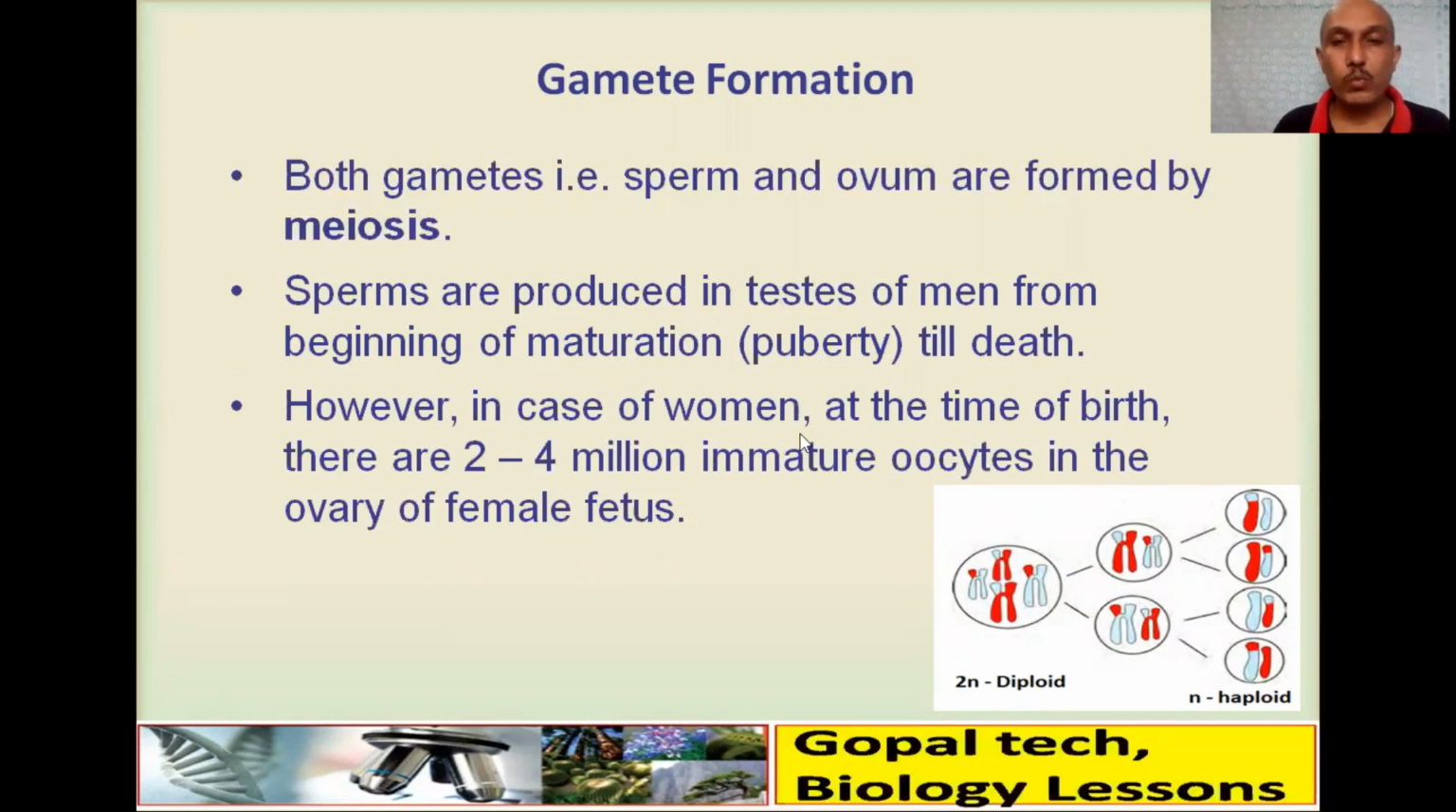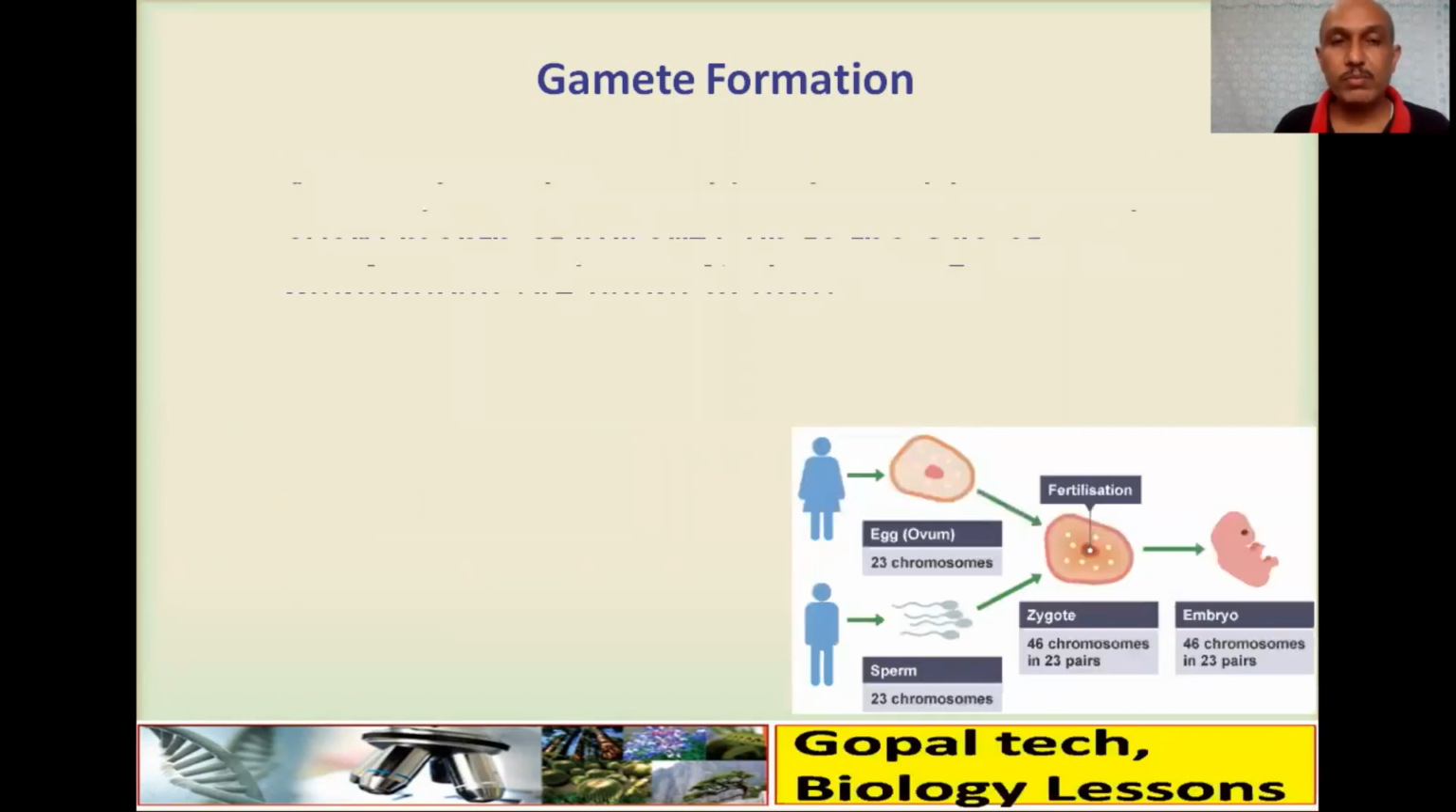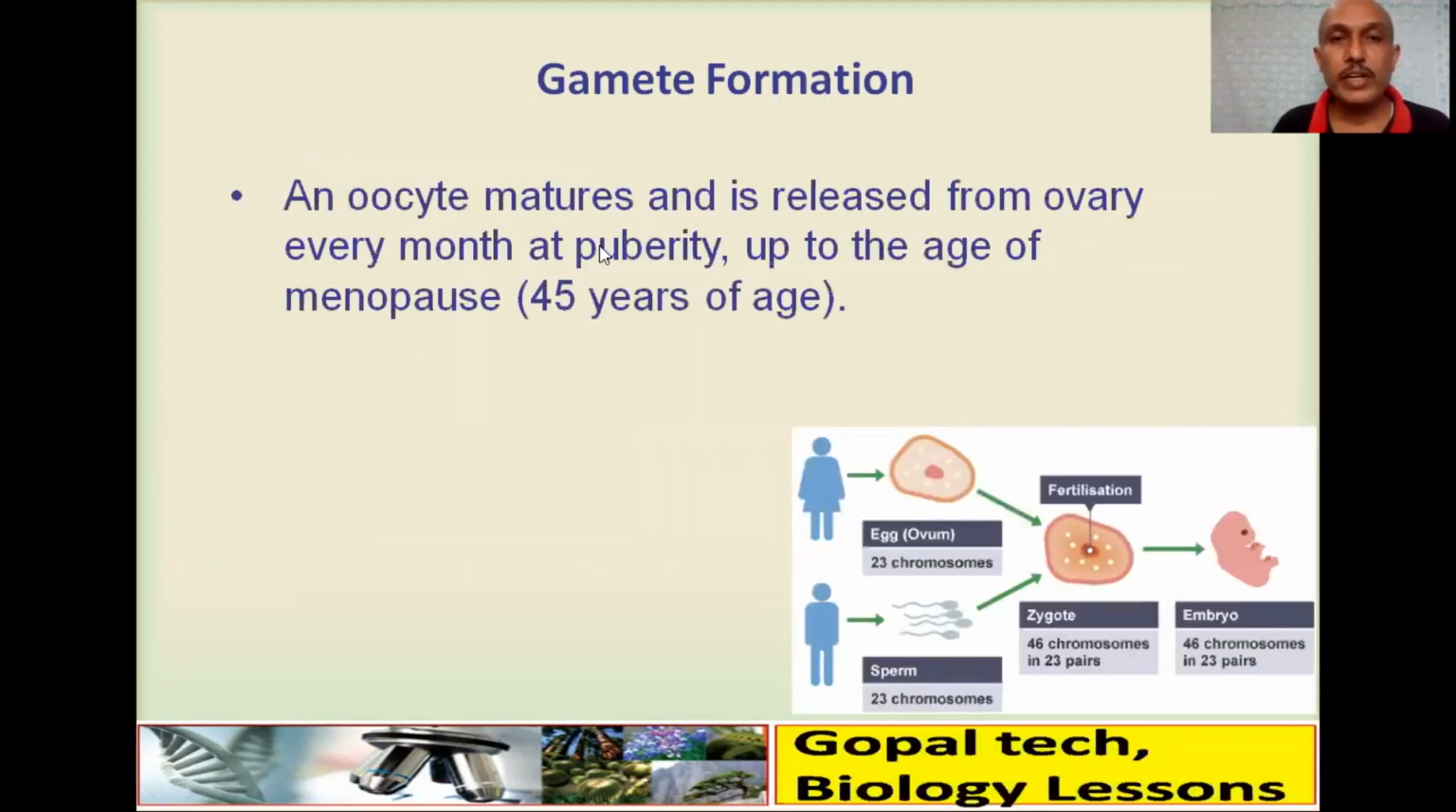But in women, the eggs are produced at the time of birth, and there are 2 to 4 million immature oocytes in the ovary of a female fetus at birth. An oocyte matures and is released from the ovary every month from puberty up to what we call menopause, around 45 years of age, 45 to 50.